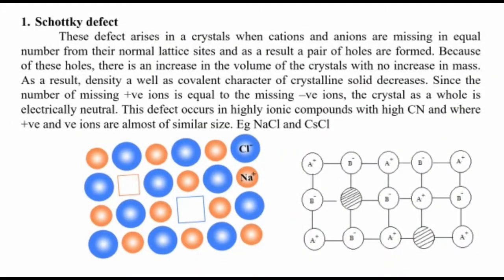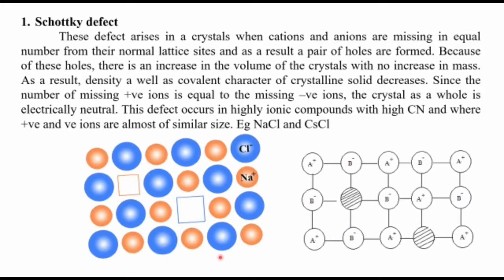Now we will discuss Schottky defect. Schottky defect is a stoichiometric defect. This defect arises in crystals when cations and anions are missing in equal number from their normal lattice sites, and as a result a pair of holes is formed. For example, this is a sodium chloride crystal lattice: Na+ Cl-, Na+ Cl-. That is a perfect crystal.